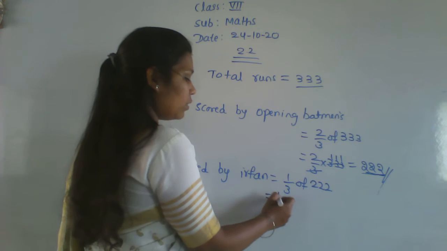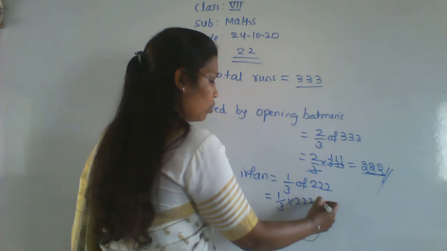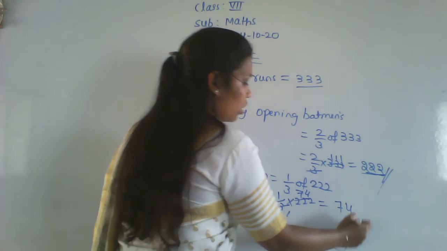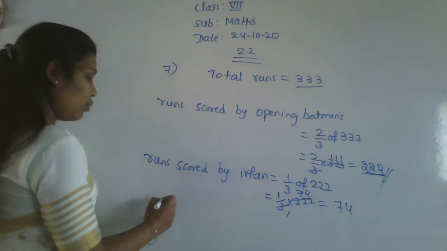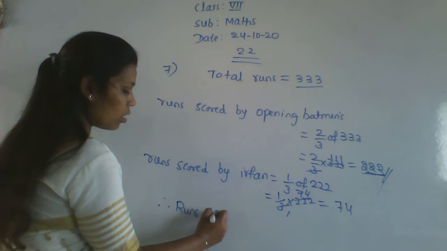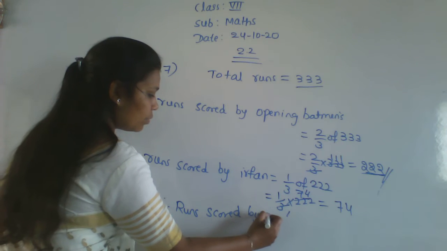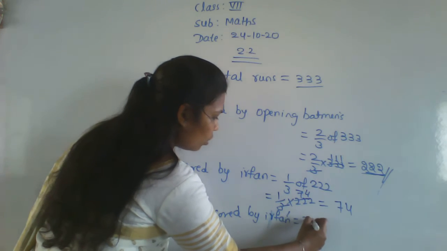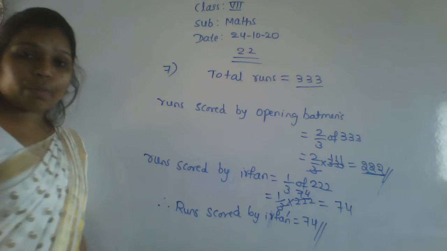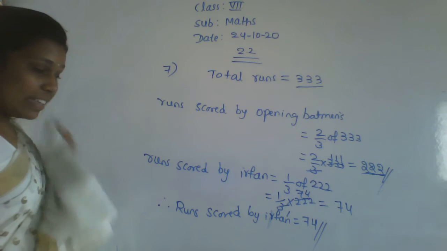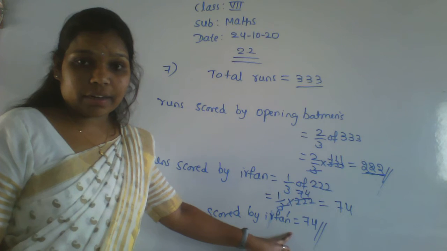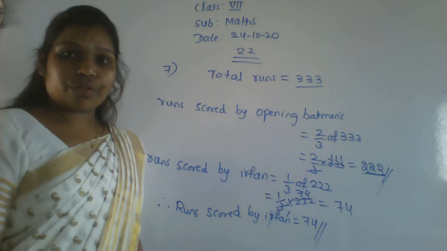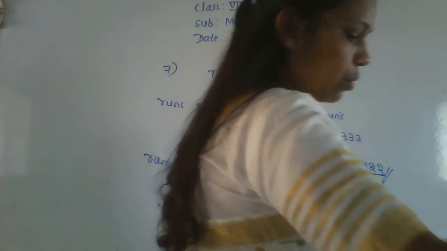Next, 1 by 3 of means multiplication. 3 ones are 3, 3 sevens are 21, 1 left, 3 fours are 12. So how much are the runs scored by Irfan? The runs scored by Irfan is equal to 74 here. Getting? The runs scored by Irfan is equal to 74. Okay, let's go for the next question.